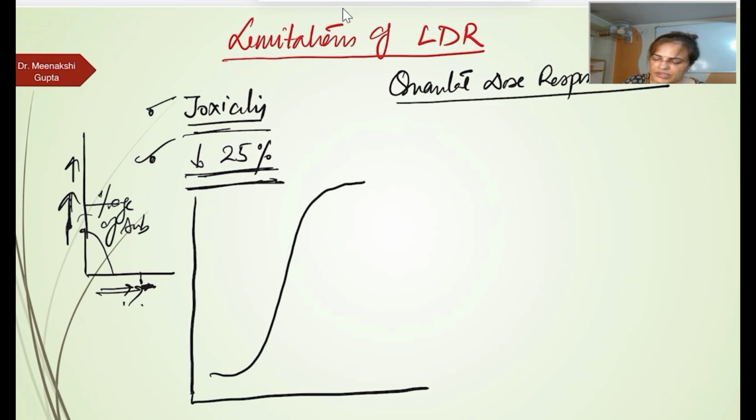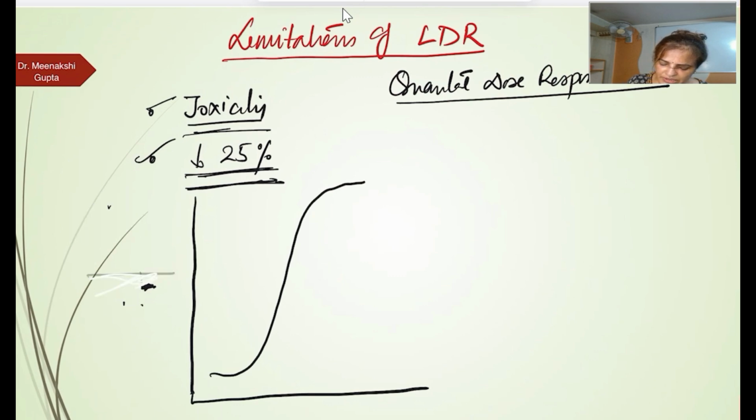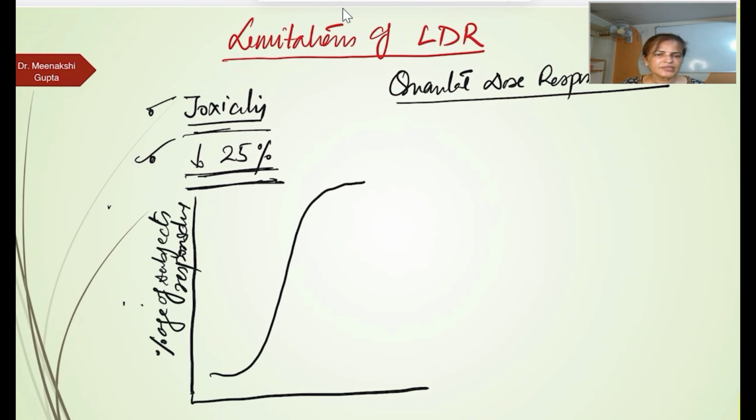Instead of taking a response on y-axis, we are going to take the percentage of subject, not response, subject which are showing response or responding, right?